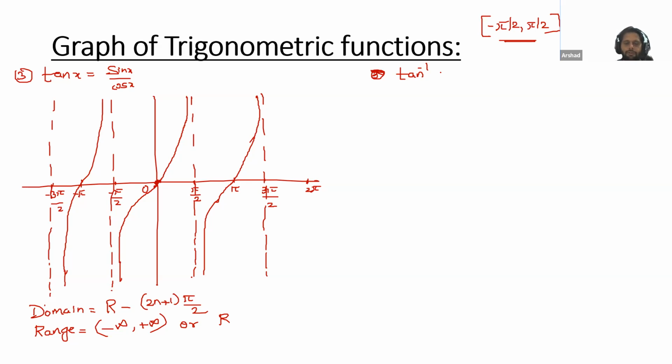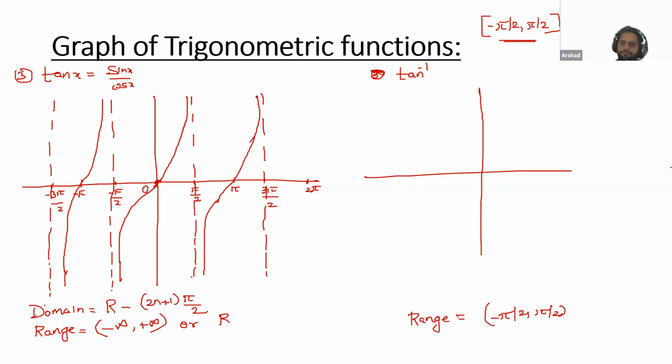So the principal value branch for tan inverse, we can write directly here, the range will be minus pi by 2 to pi by 2. So we get a hint from here. From this, we can draw the graph. Again, reverse the values. The angle you have on the x-axis, we will shift to the y-axis. So on the y-axis, what angle do we need? We just need minus pi by 2, pi by 2 and 0.